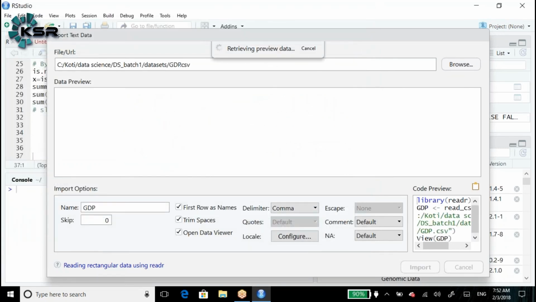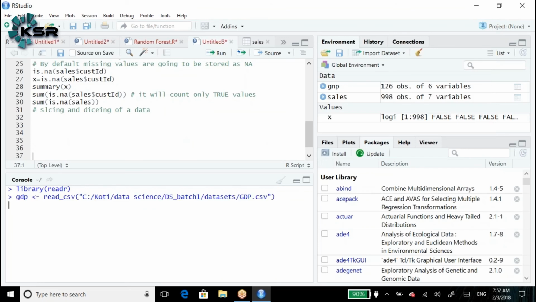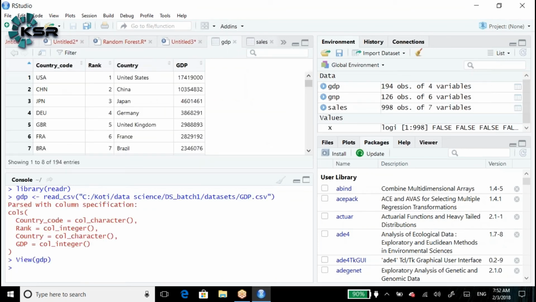I am importing the one data set, GDP. I am keeping it as the small GDP. Every time it will be a bit difficult for me to write. Okay, import. Okay, we import the GDP dataset. The GDP dataset consists of 194.